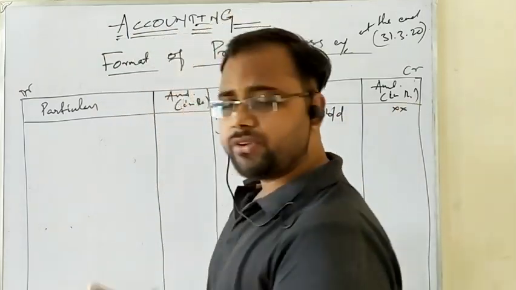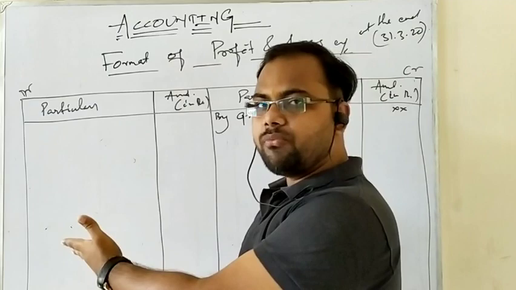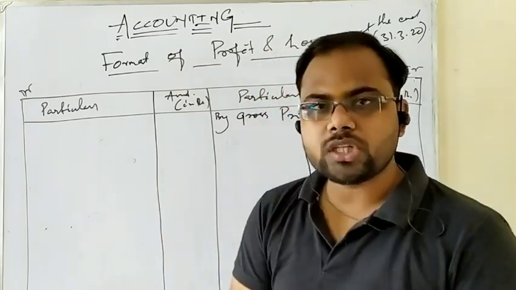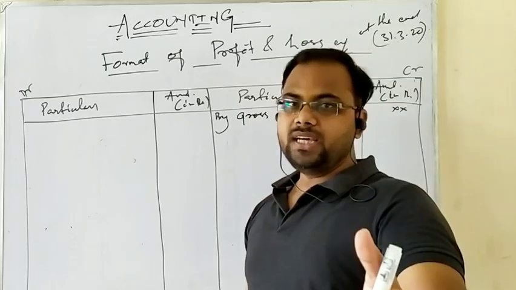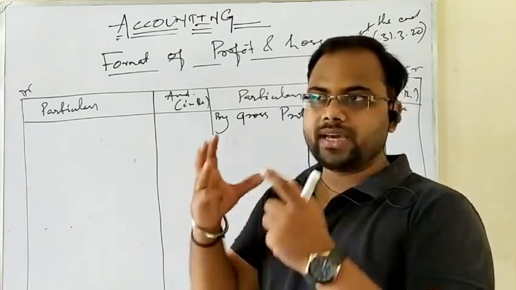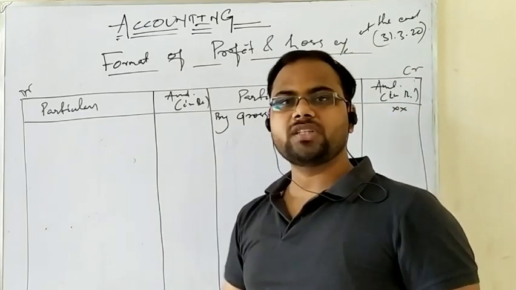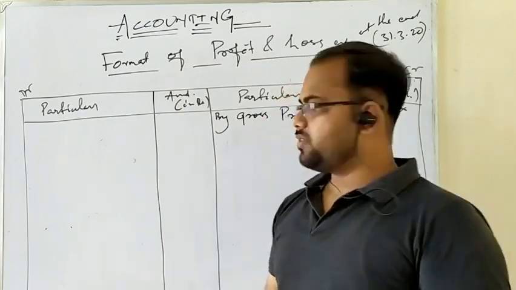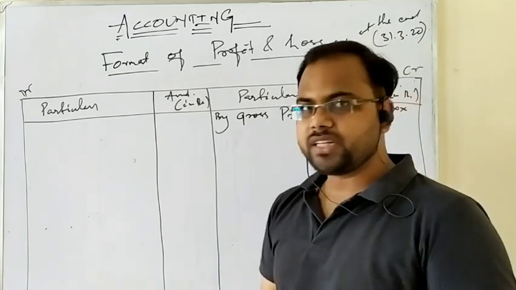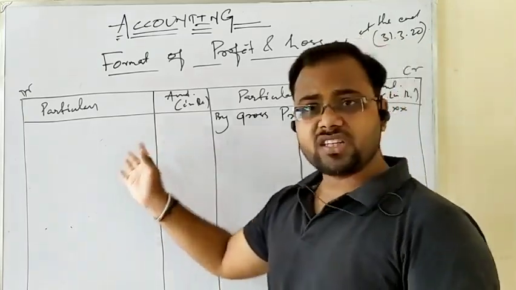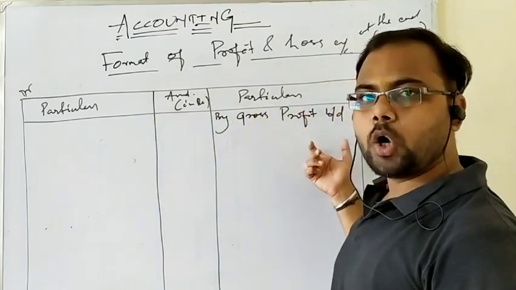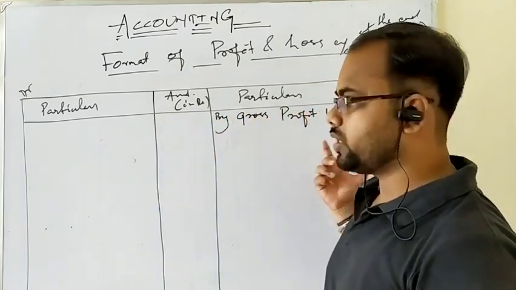Because gross profit was written as a carry down in the debit side of trading account, and if you take it as brought forward or brought down, you have to post it on the opposite side. As you know the meaning of ledger account, and you know how it is prepared or posted, the carry down balances are taken to the opposite side as a brought down balance. So same goes with the gross profit of trading account and also gross loss of the trading account. If gross profit exists in the business organization in trading account, it is taken as gross profit brought down in the opposite side, that is in the credit side of profit and loss account.